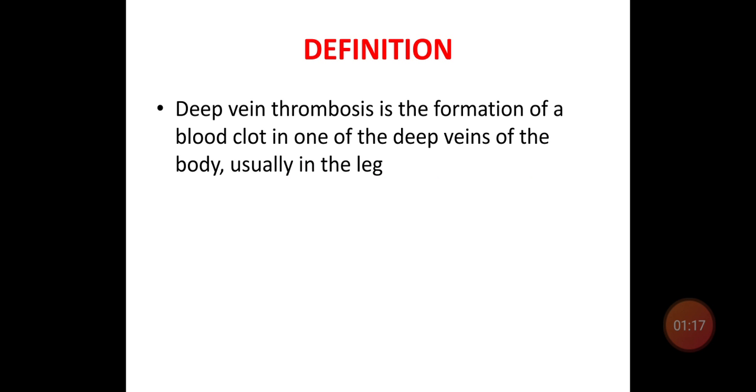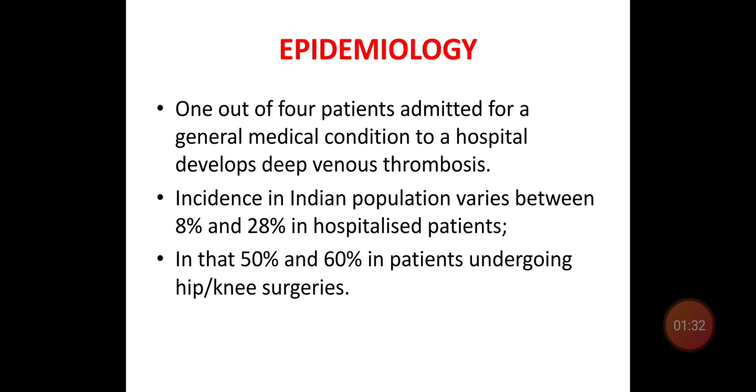So coming to the deep vein thrombosis. By definition, deep vein thrombosis is a formation of blood clot in one of the deep veins of the body, usually in the lower limb, that is in the legs. If you take the epidemiology of deep vein thrombosis, 1 out of 4 patients admitted to the hospital for a general medical condition will develop a deep vein thrombosis.